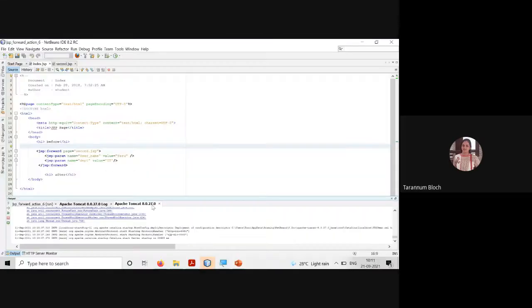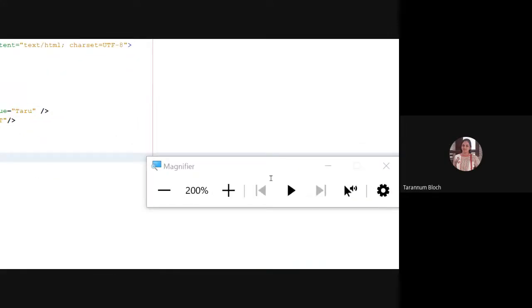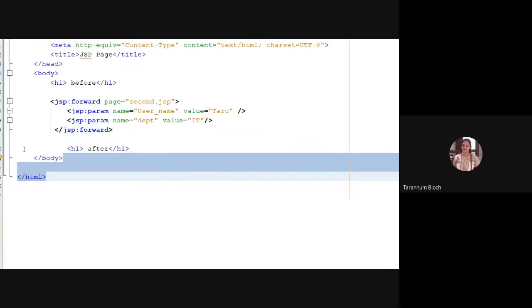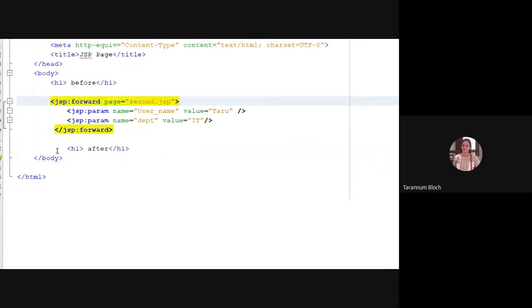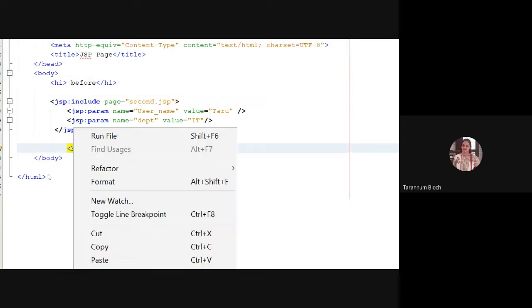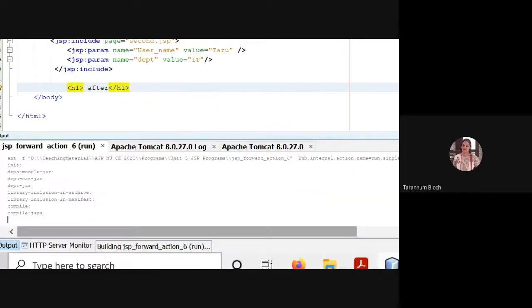So if I change it here, instead of forward, if I write include, what will be the situation? Before, and then the second page. Exactly: before, then the second page, and then after will also be printed. Fine. You can see the output.